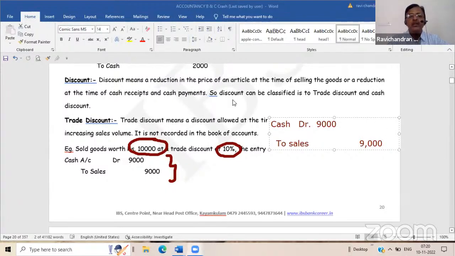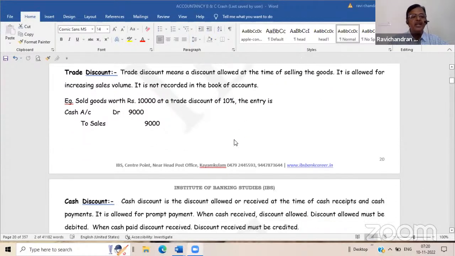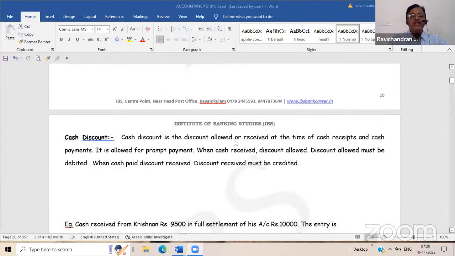We will not record this trade discount as an expenditure in our book. Clear? Only for the net value we will record the transaction. But at the same time, a cash discount is different. Cash discount is for a prompt payment or prompt receipt of cash.